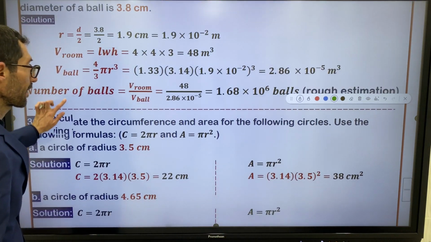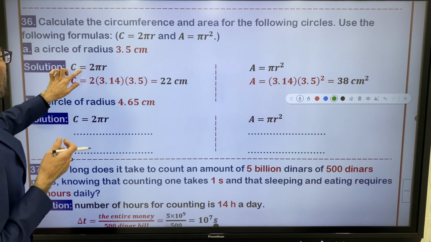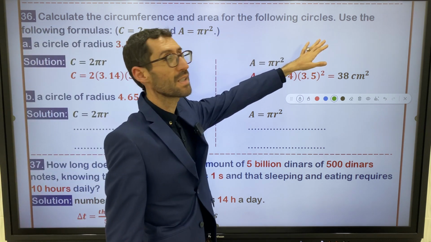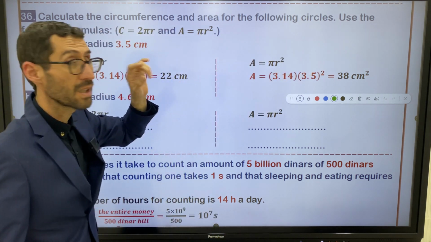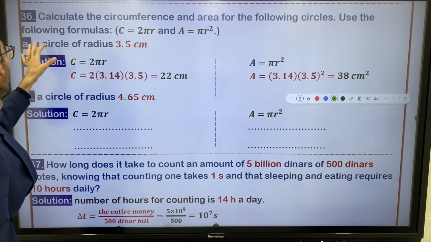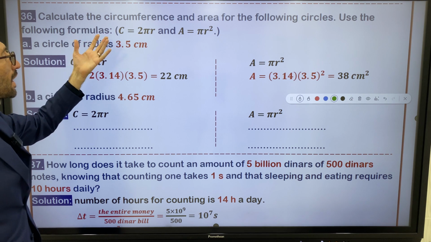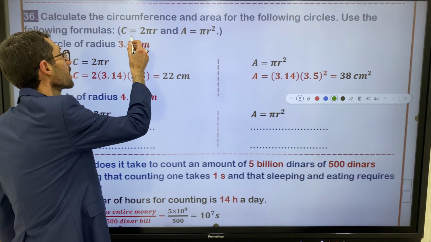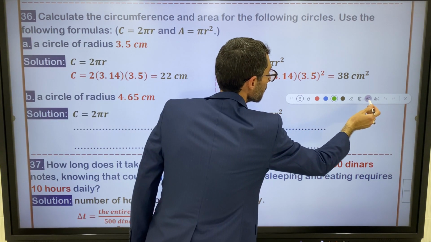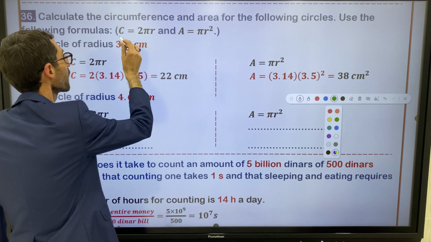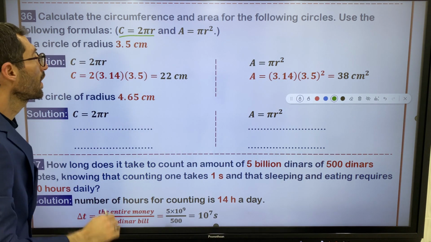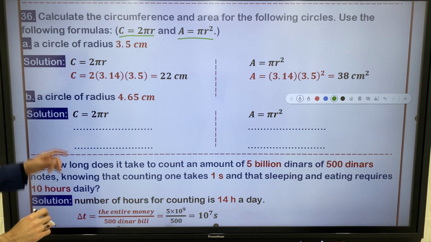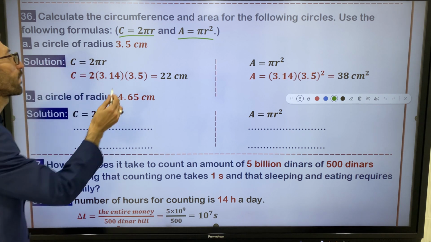Question 30. Calculate the circumference and area for the following circles. So use the following formulas. It gave us some formulas actually. This is the rule of circumference of a circle, C is equal to 2 pi r, and the rule of area is equal to pi r squared, right? A circle of radius 3.5 centimeter.